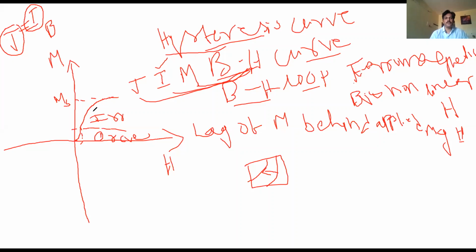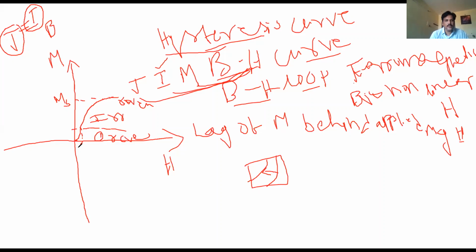After that, the rotation of domains takes place, and when all the domains have rotated, it reaches the saturation value. There is no more increase. All the dipoles have attained the saturation value. So that is reversible rotation of magnetic moments. Up to this point there is reversible rotation of magnetic moments.